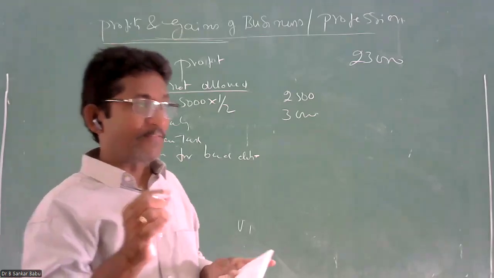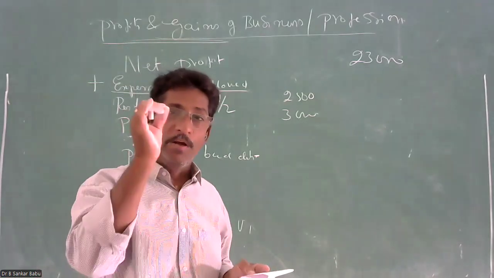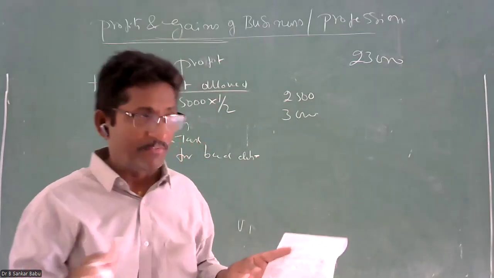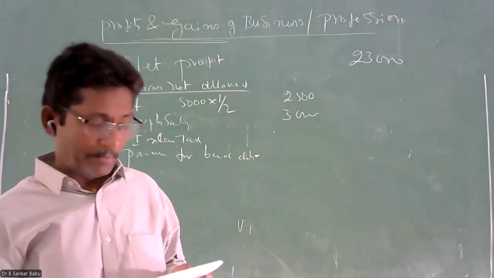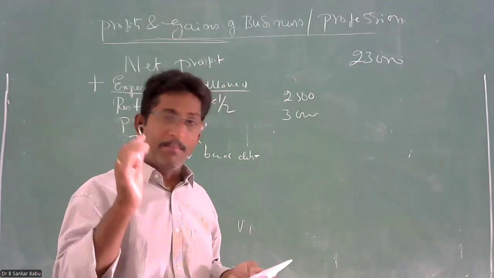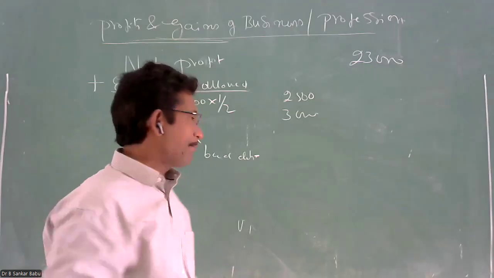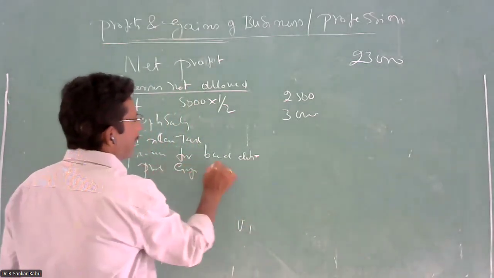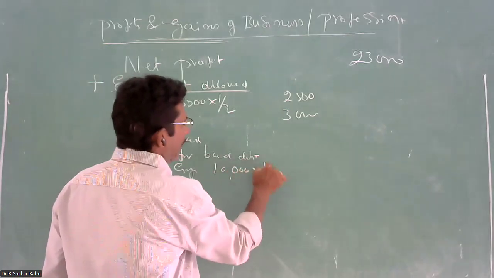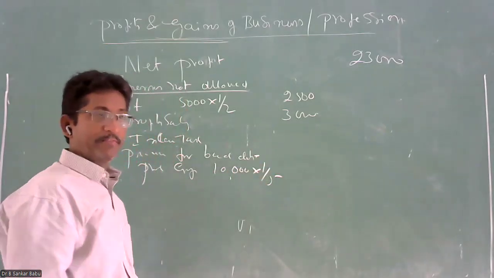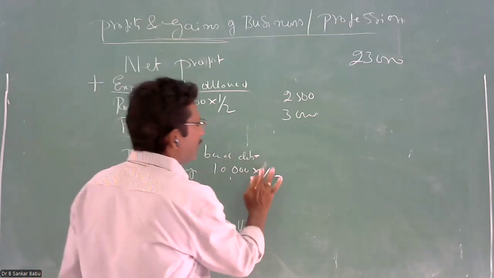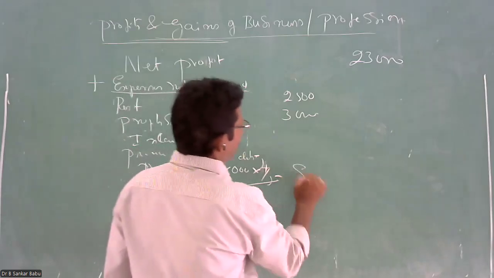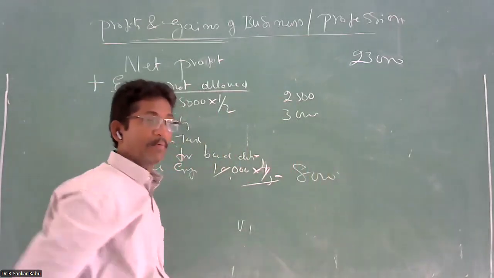Preliminary expenses given in your P&L account, only 1/5 is allowed. The remaining 4/5 is not allowed. Every year it is allowed only up to 1/5. For example, if preliminary expenses are 10,000, how much will you allow this year? 1/5 is allowed, so what is not allowed? 4/5 is not allowed. That means 8,000 rupees is not allowed.